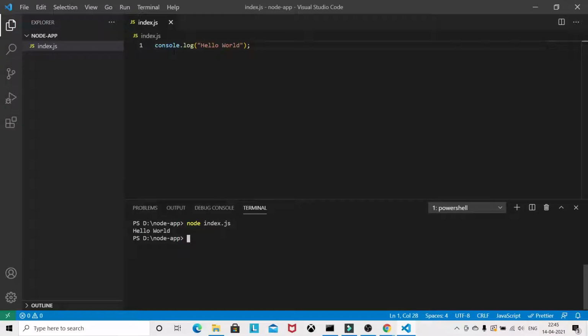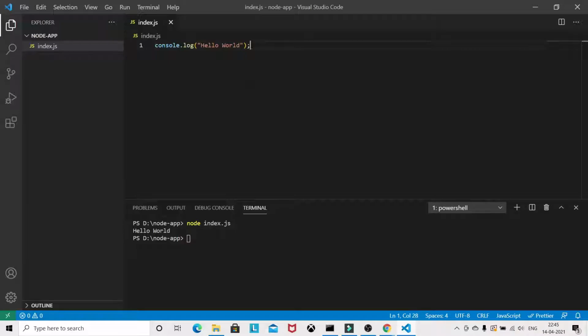Now this console.log, you might be aware, we also use in the browser. Node.js also provides this method, so you can use it on both the client side and the server side.